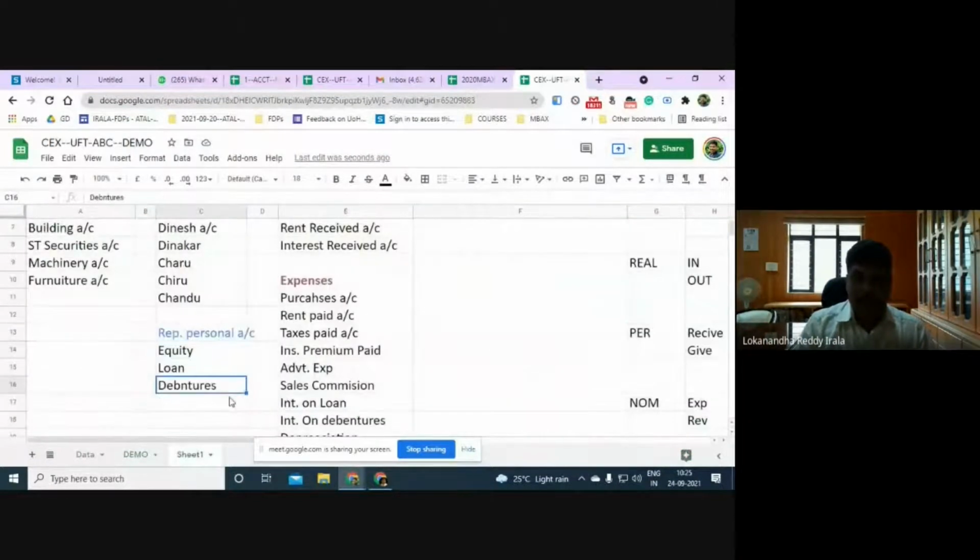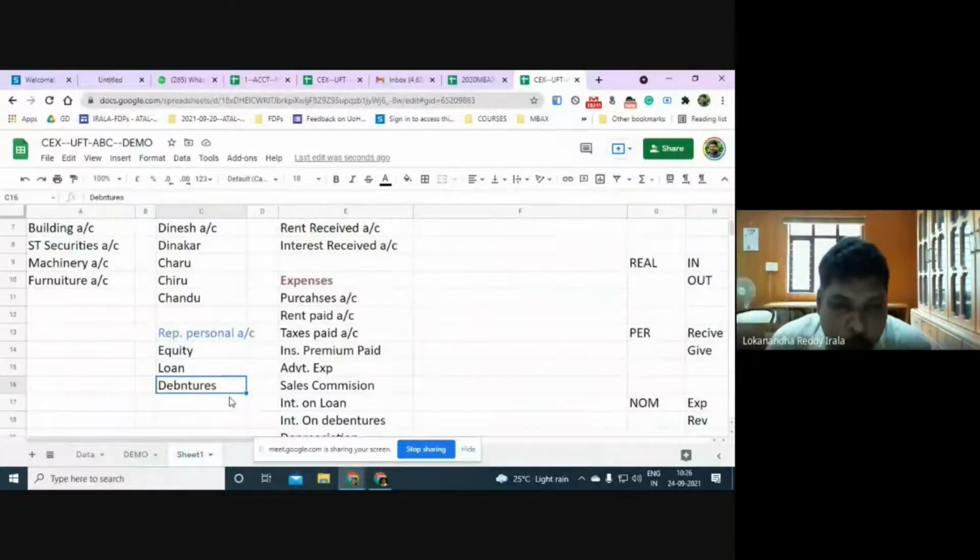Similarly, debentures represent a group of people from whom we have taken money. Similarly, loan represents the bank from which we have taken money. So even equity, loan and debentures are called personal accounts.